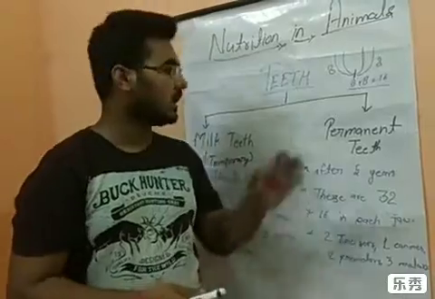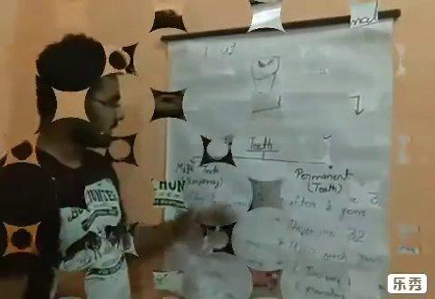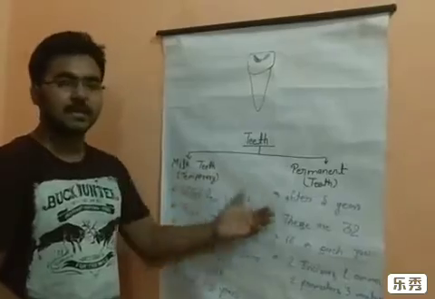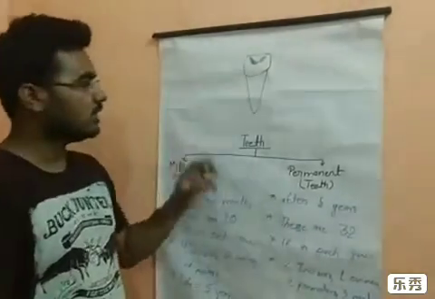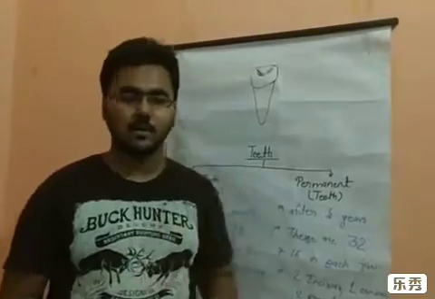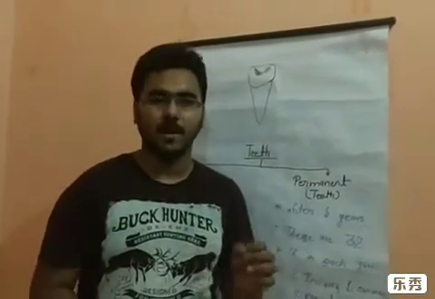So this was the permanent teeth. I think you all have understood. This was the category of milk teeth and permanent teeth and their characteristics. Now only 3 names are remaining: enamel, dentine and pulp.